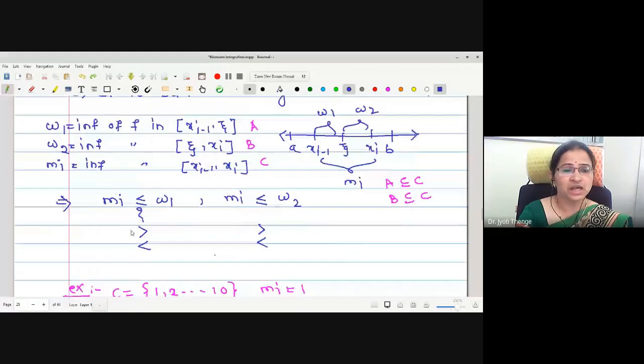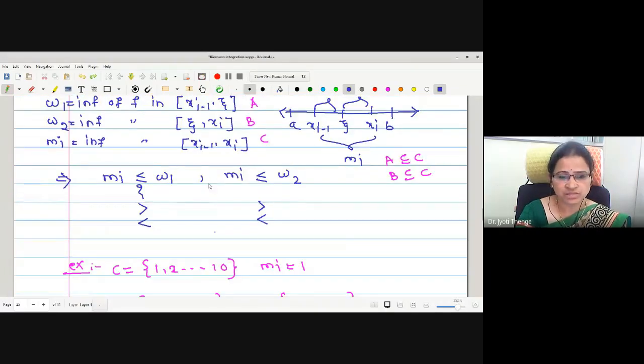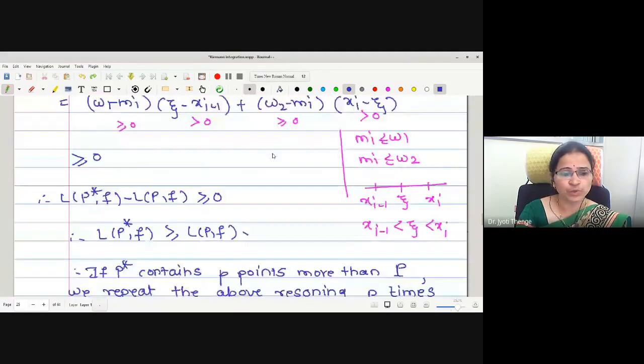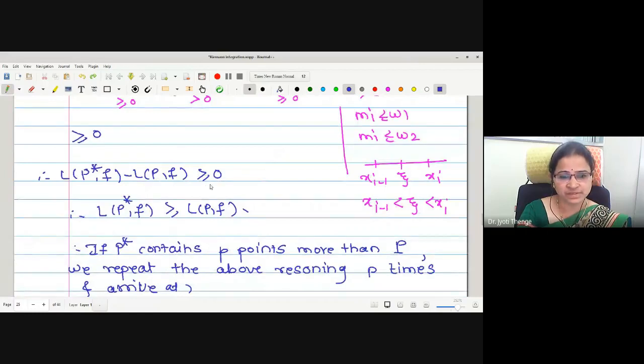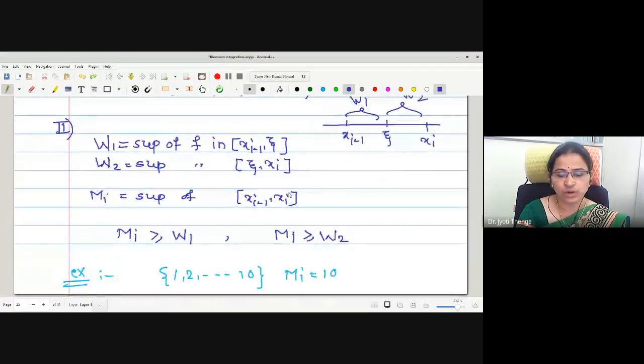Then we have written the corresponding infimum values of the function in the 3 different subintervals. Knowing the relation between the infima of the function in these subintervals, and with a few simple steps, we have proved that L(P star, f) minus L(P, f) is greater than or equal to 0. This result was true if we take 1 extra point in the refinement. Therefore, one can say that if we take p extra points, then repeating the same reasoning p times, we arrive at the same conclusion. Now, the same result we have proved for upper sums.